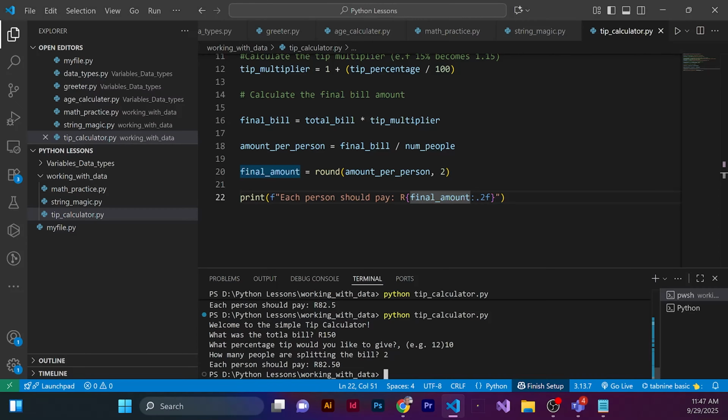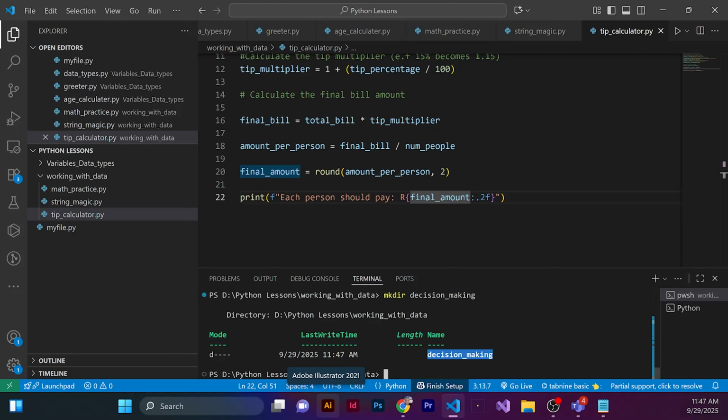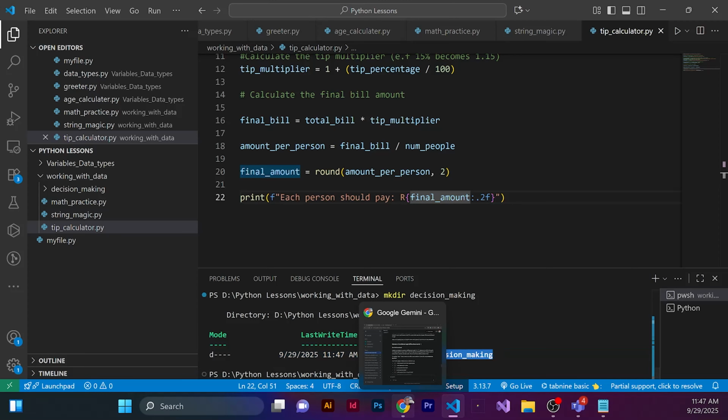Now we can just make a directory. Let's make it decision making. And then we can change directory.